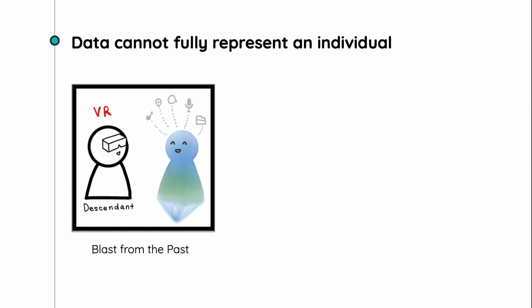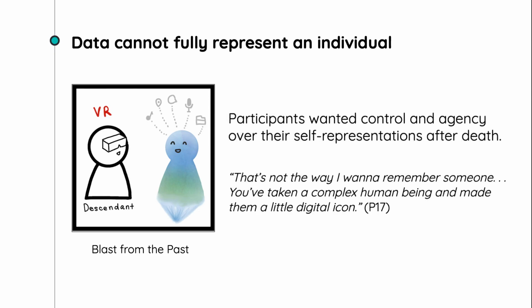Take this concept, for example, Blast from the Past, an AI replica of an ancestor based on the aggregation of their lifetime data. Participants reacted negatively to this idea, with P17 saying, "That's not the way I want to remember someone. You've taken a complex human being and made them a little digital icon." Instead, participants wanted control and agency over their self-representations after death by choosing what to share, delete, or keep private while alive.